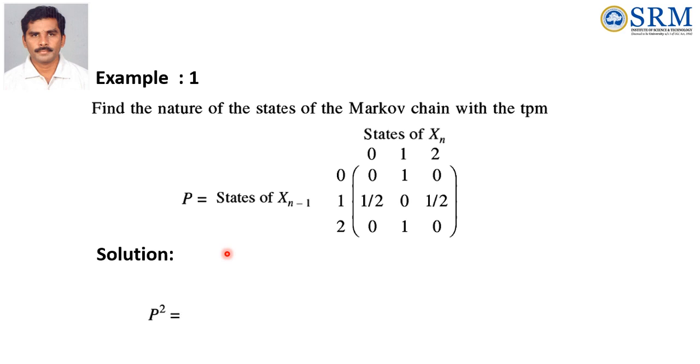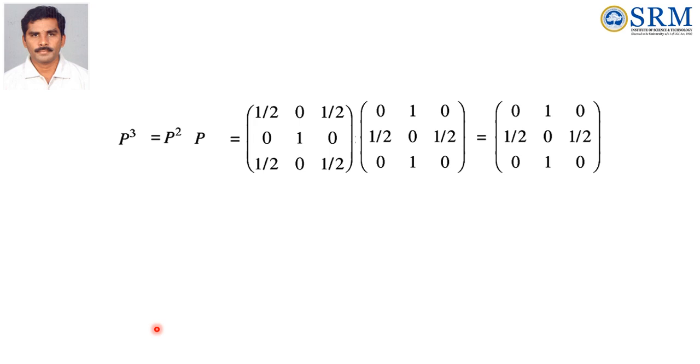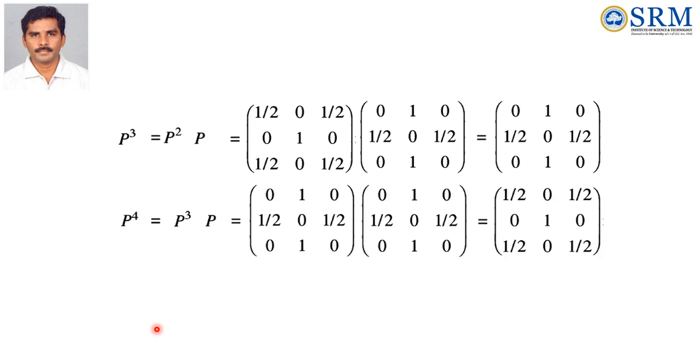See the solution of this. First we have to find P square. As I mentioned, you have to find up to P power 6. P square is P into P. Similarly P cube is P square into P. And then P power 4 is P cube into P. You can see here that P cube is equal to P.